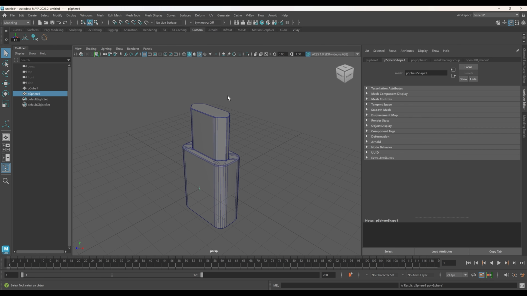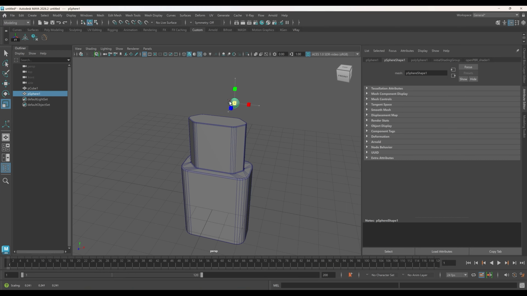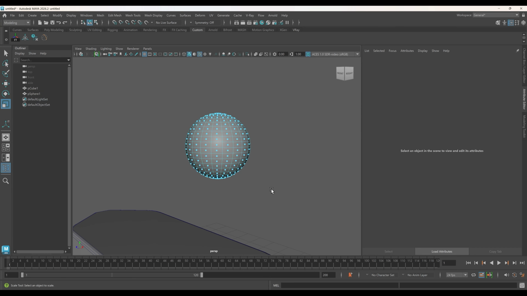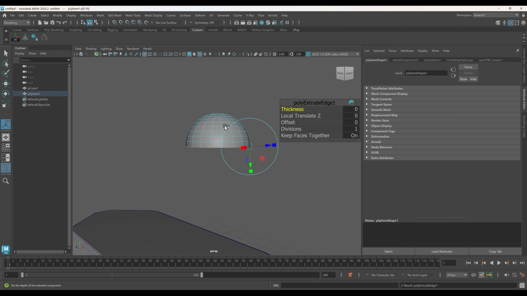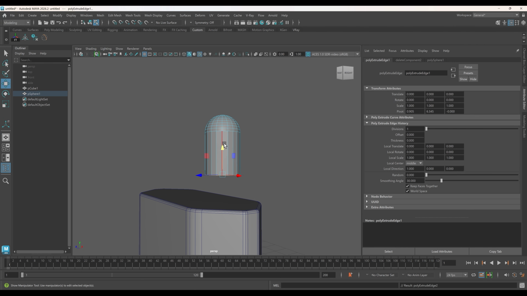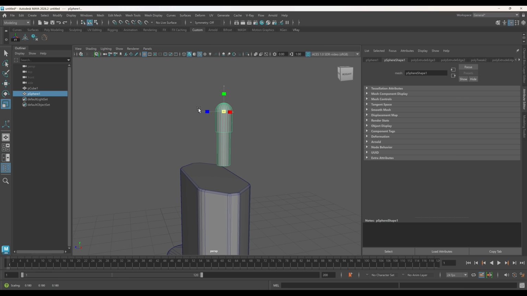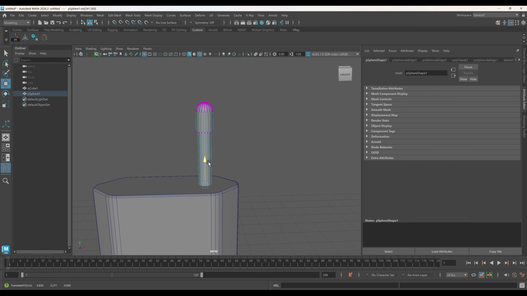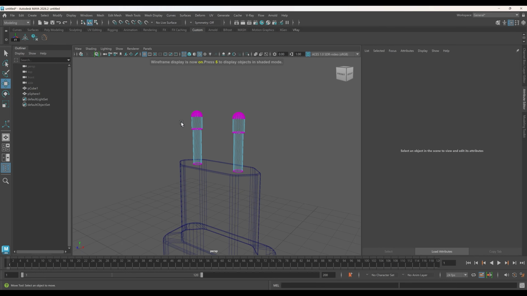Create a sphere to make the plug pins. Extrude it appropriately to create the shape. Press the D key and snap the pivot to the center using X snap. Mirror the object to complete the plug pins.